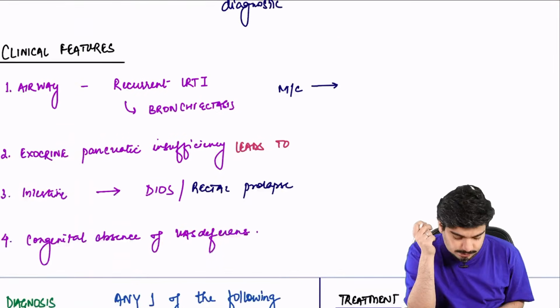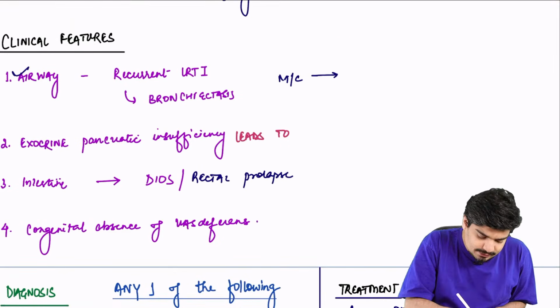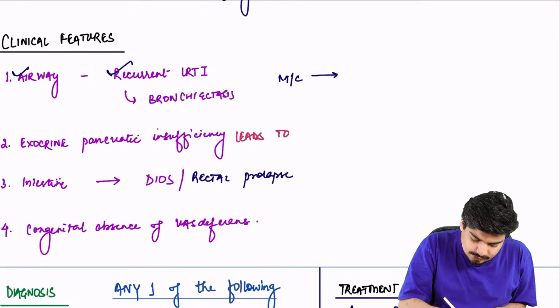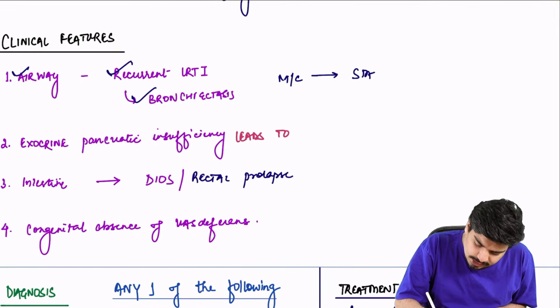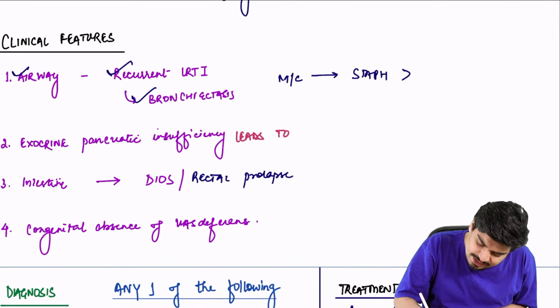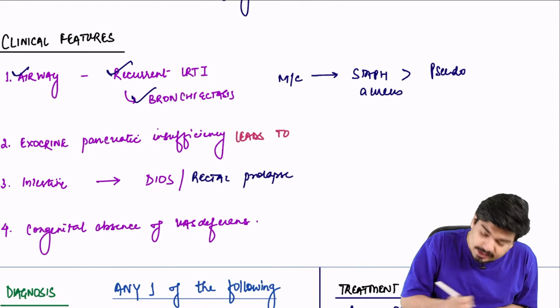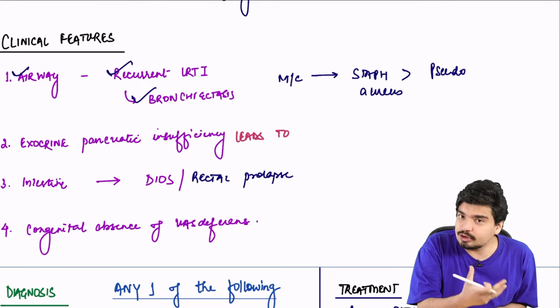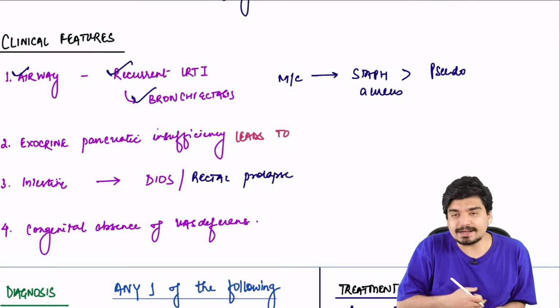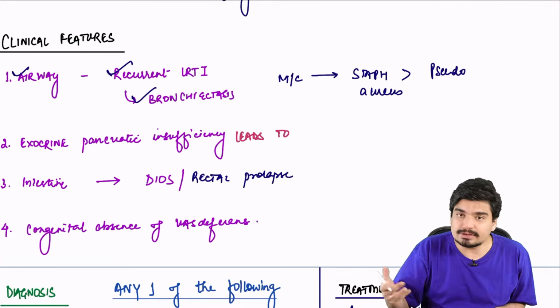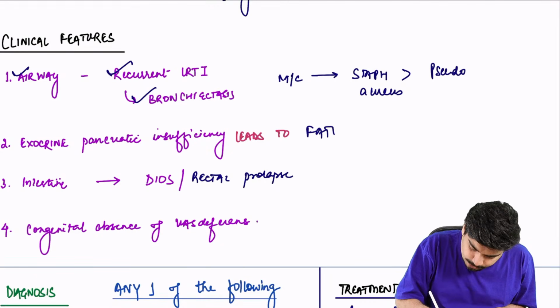So what will be the clinical features? In the airway, I told you, thick secretion, recurrent LRTI, which will cause bronchiectasis. Most common organism is Staph aureus, followed by Pseudomonas. You will have exocrine pancreatic insufficiency. There will be no pancreatic enzymes. They will not be able to come out. This will lead to fat malabsorption.